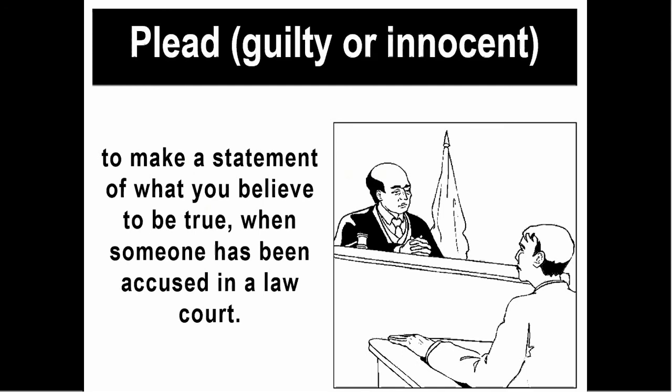The next word is plead. If you're a witness in a court, you plead someone guilty or innocent. What does it mean? It means that you say what you believe to be true. So you go to the court and you say what you believe to be true, whether to plead someone guilty or plead him innocent.